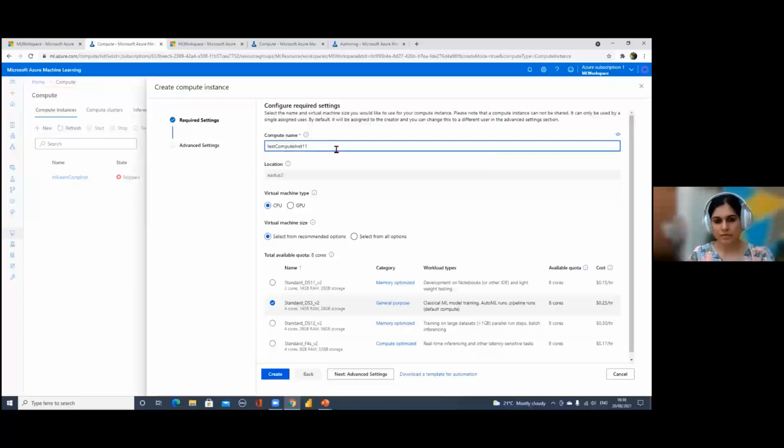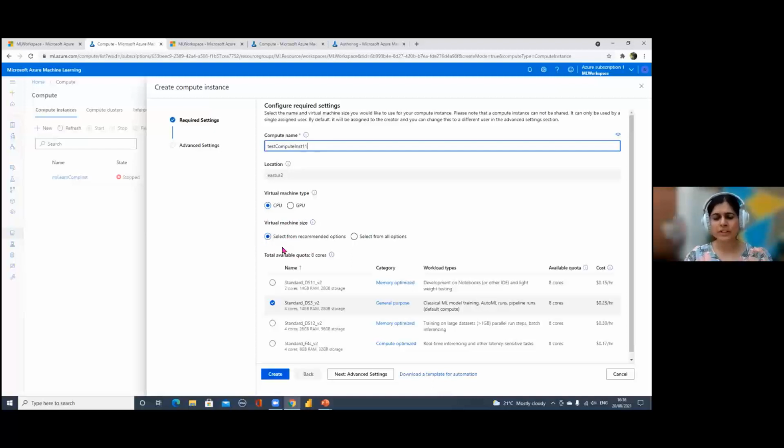Okay. So you give a compute name, and the main thing here is we are just doing less heavy processing, because we are just using a designer, and I'll be using a very simple data set to create a simple regression model today. So for that, you need to select the best option. In my case, I'm just using CPU because it's not heavy processing for me.